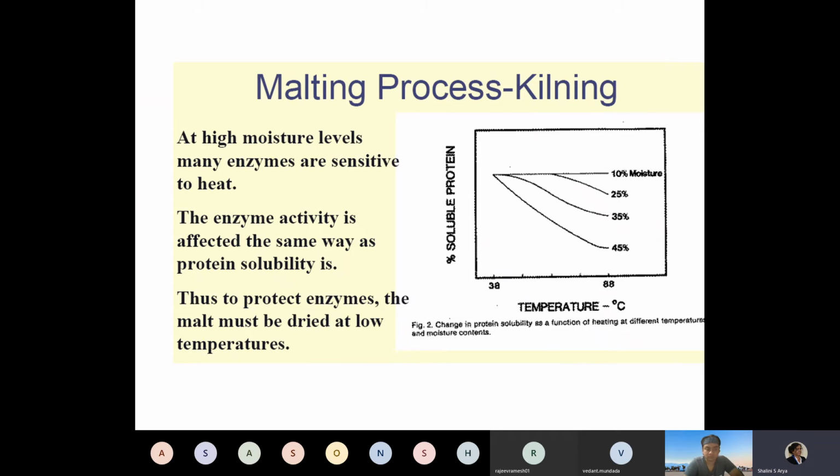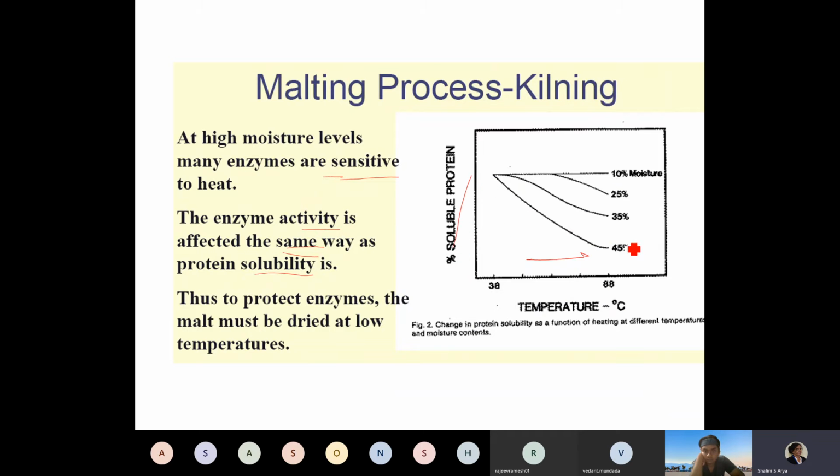Generally, this was one study on moisture content, and it is almost known that as the temperature increases you are going to lose moisture. At a higher moisture level, many enzymes are very sensitive to heat. The enzyme activity is affected drastically, in the same way as protein solubility.